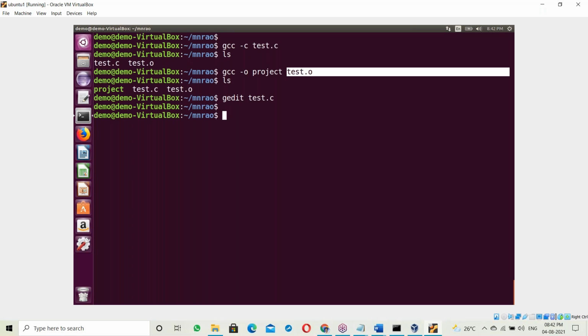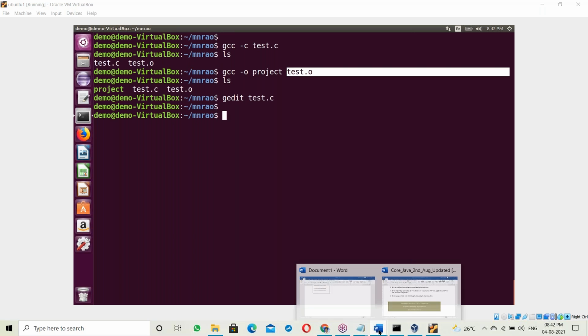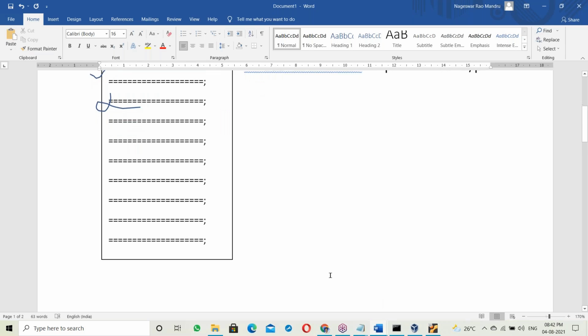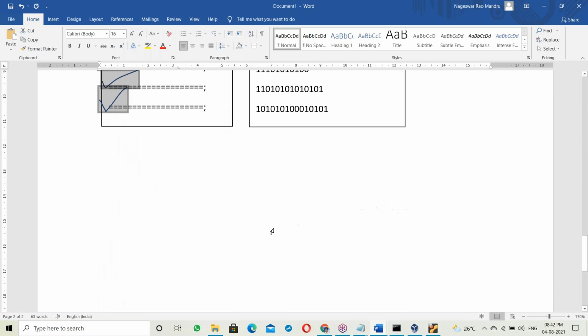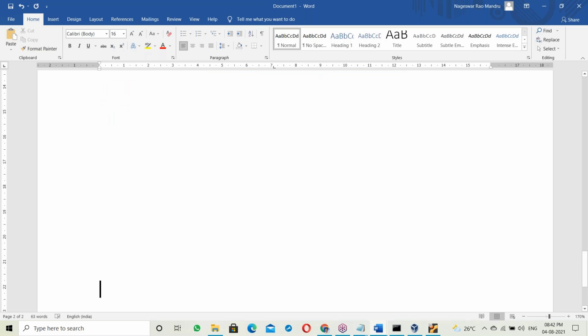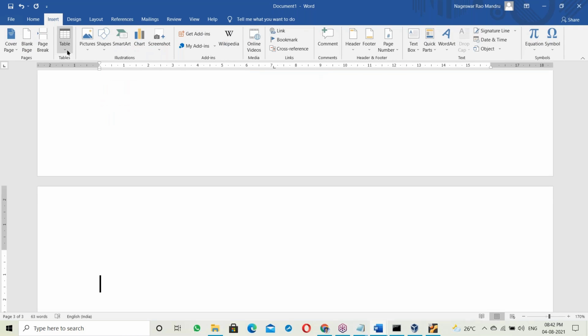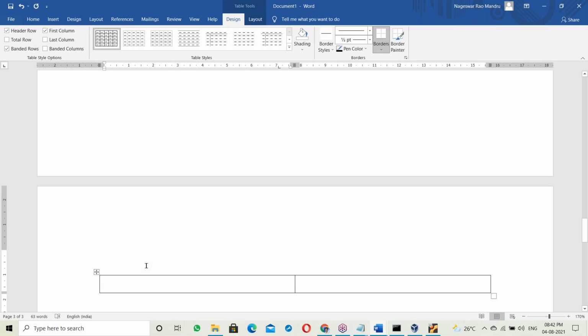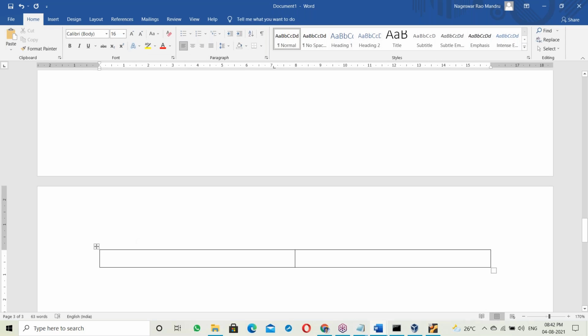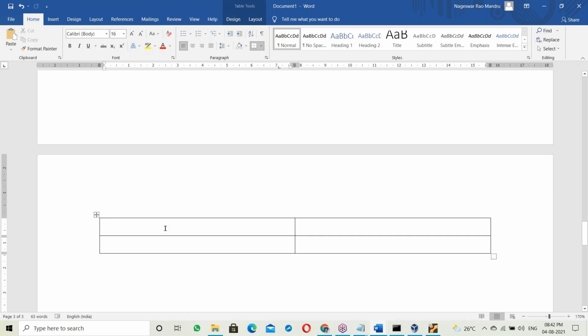Okay, so our topic is interpreter and compiler: the difference between interpreter and compiler. Let us see the points one by one first. Interpreter and compiler, what's the difference between these two?